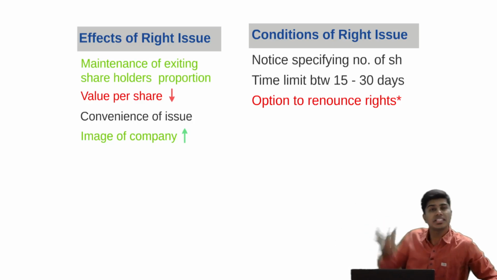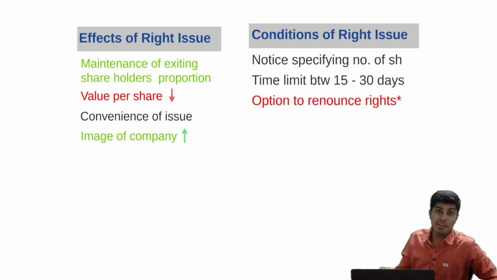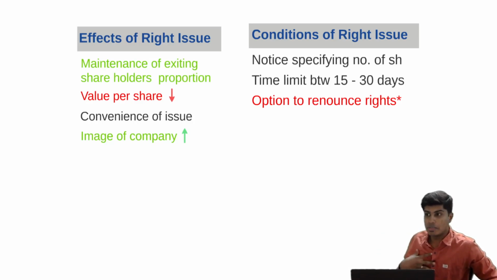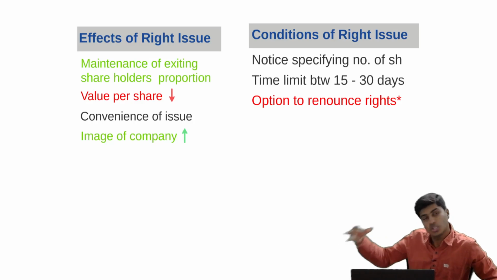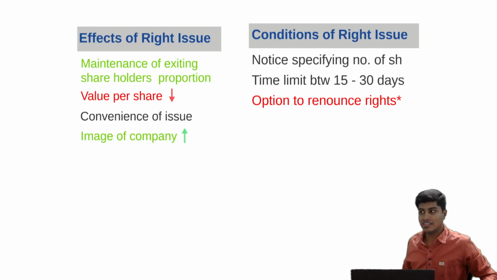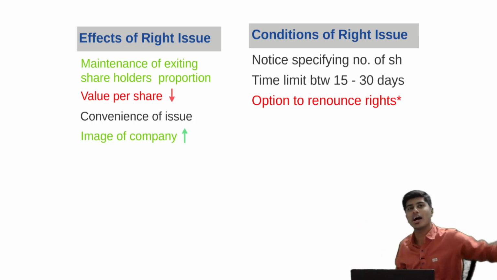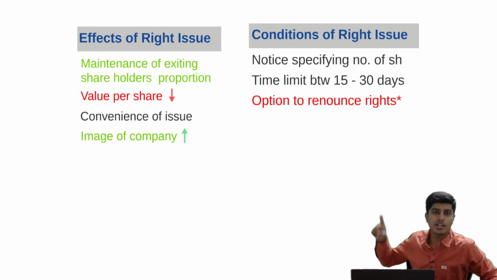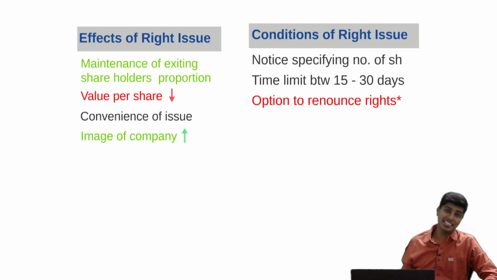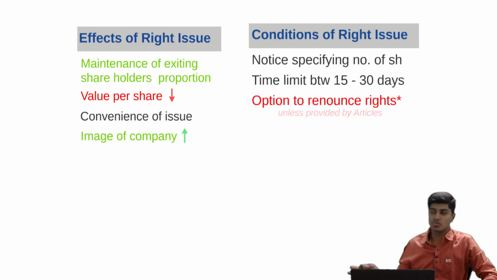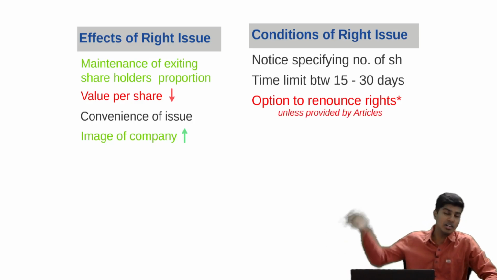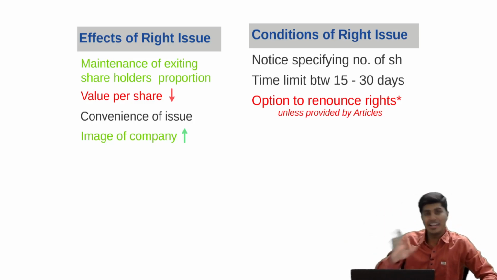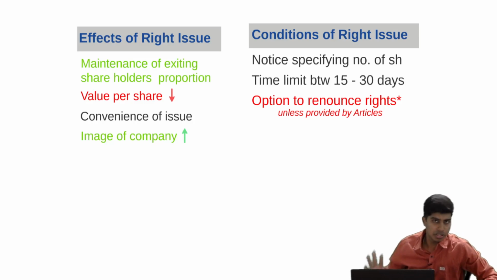What if our company is a private company? A private company restricts the public from participating, no? So now it's a private company between me, Chutki and Raju. When rights are given, I should buy. I can't give it to Kalia, who is an external person. Are you getting it? So the option to renounce the right should be given, unless it is authorized otherwise or the articles of association provide for it. If the articles say rights cannot be renounced, then rights cannot be renounced.